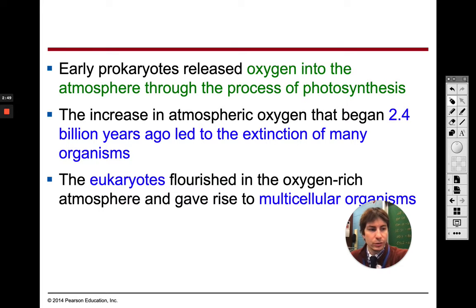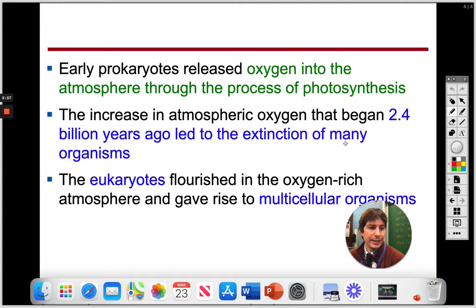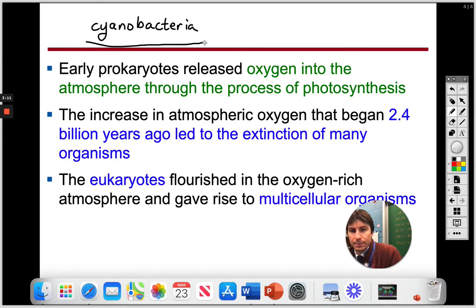So what they were doing was they were releasing oxygen into the atmosphere. It was slow, but they did release it. This early photosynthetic prokaryote was probably a cyanobacteria, what we would kind of be close to today. So that is the name of our photosynthetic prokaryote.